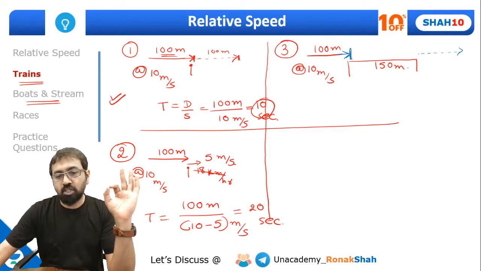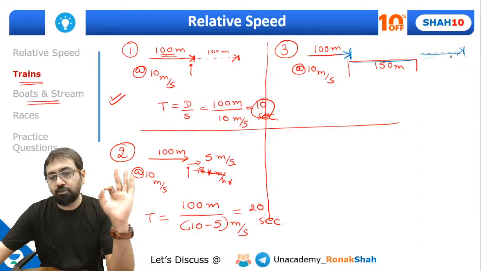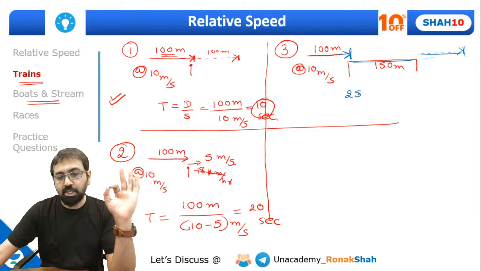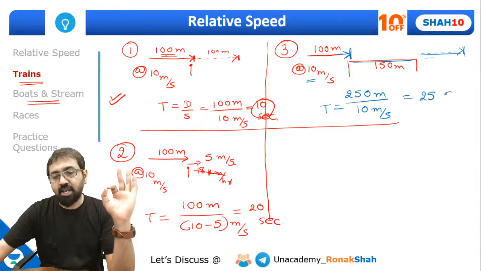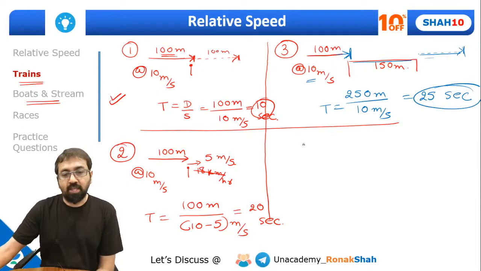So what is the total distance traveled by this engine? Can I say length of the platform plus length of the train? So that is 250 meter. At what speed? At its own speed, that is 10 meter per second. So how much time will it take? Distance upon speed. It will take 25 seconds. Yes, everyone? Okay.